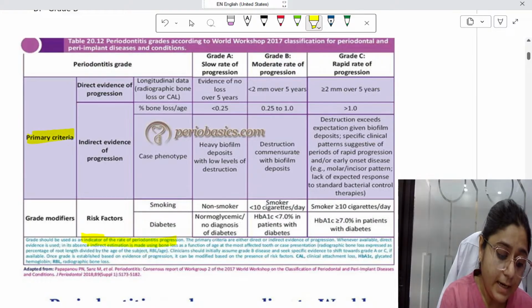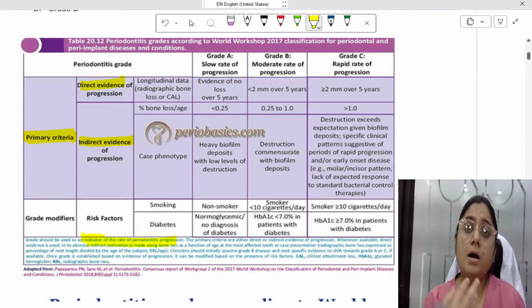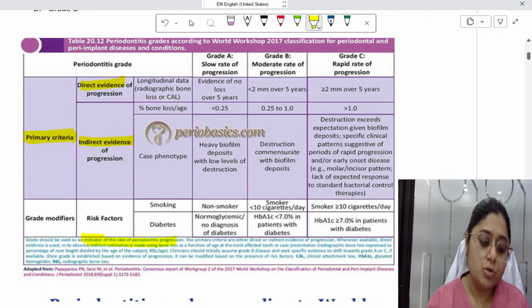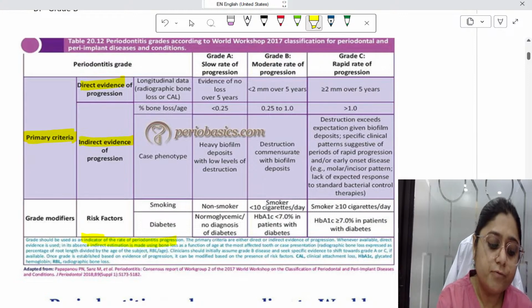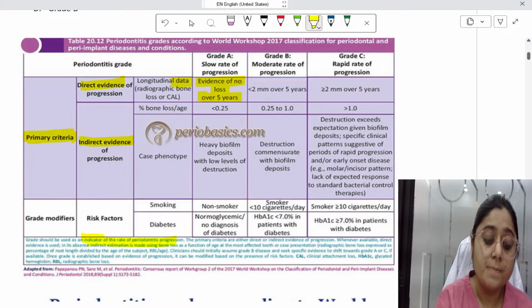The primary criteria are direct evidence and indirect evidence. What is the direct evidence? Suppose the patient has come to me for a follow-up after 5 years, and I have taken radiographs every year, so I can monitor the amount of bone loss the patient is undergoing. If there is no loss over 5 years in the longitudinal data, the patient has a slow rate of progression of periodontitis.